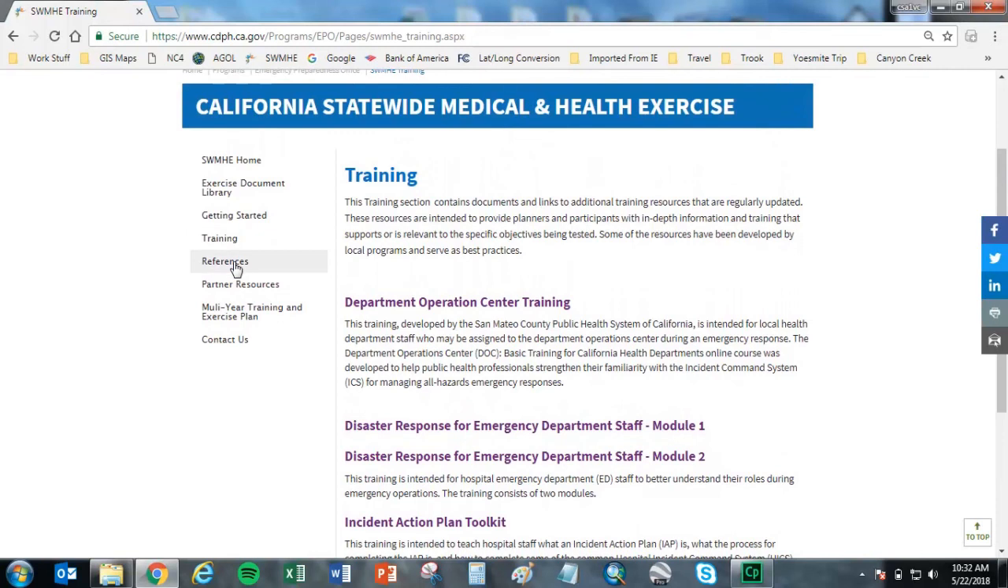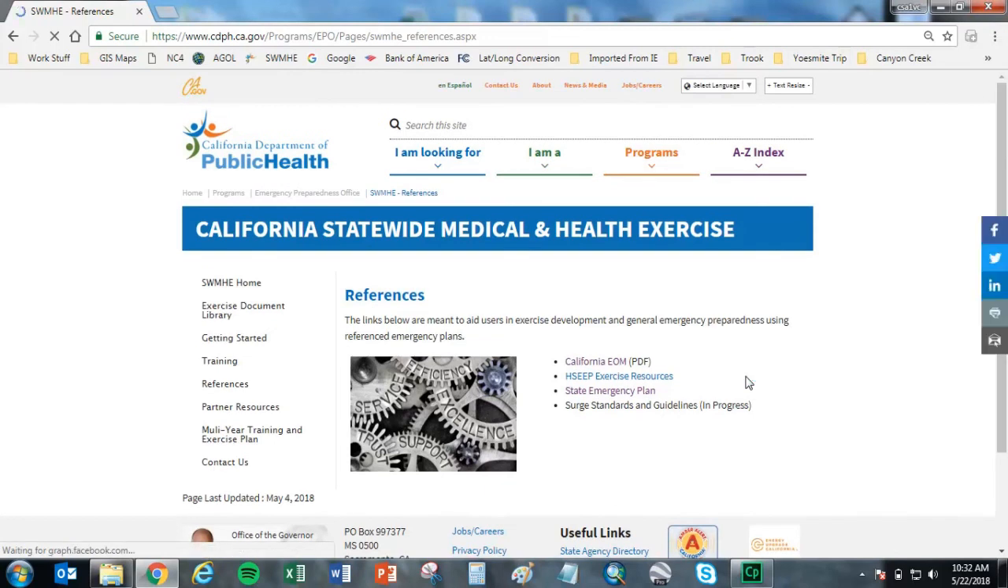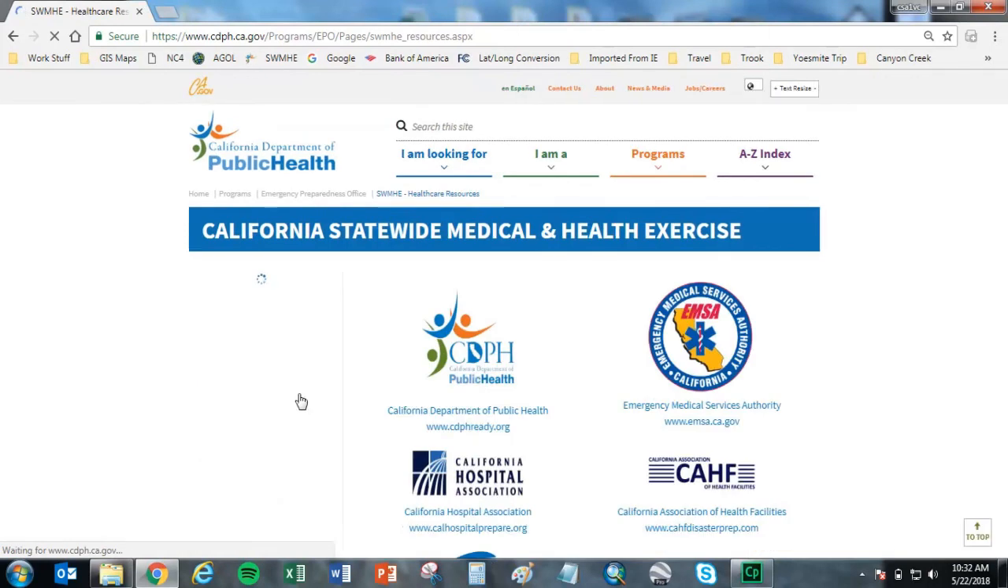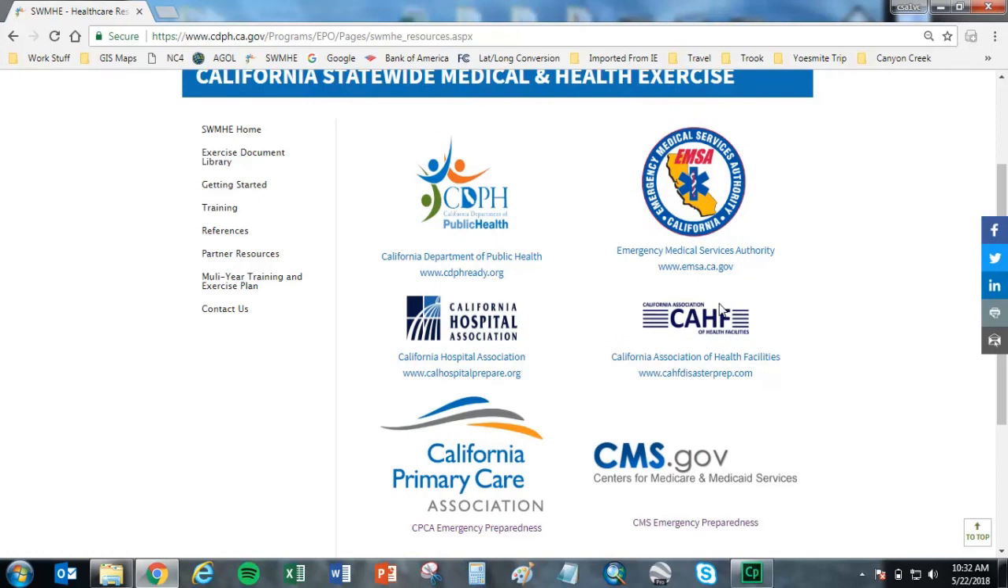The References link is next on the main home page. This page provides users with reference emergency plans and documents to aid in exercise development and general emergency preparedness. The next link is Partner Resources. Here, you'll find a collection of sponsoring agencies' emergency preparedness information and resources.